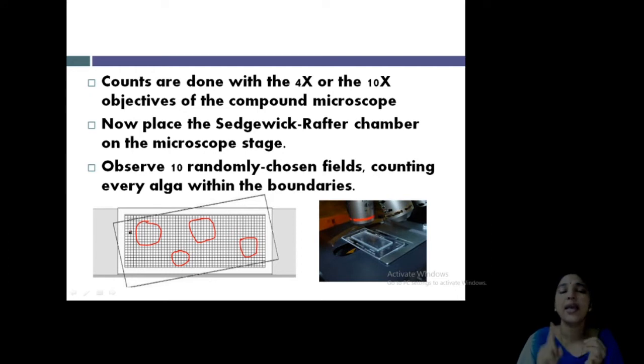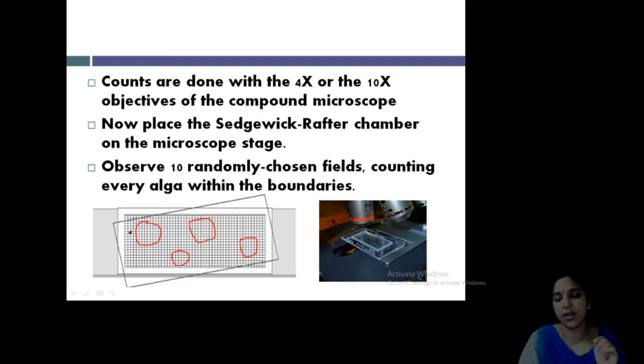So the SR cell is a very commonly used counting technique, a simple, low-tech method that we can use in our laboratories. It is prepared from a glass slide with a chamber with grids, of a particular size, overall 100 mm square. Then a cover glass of somewhat the same size is kept on the chamber. Then take a 1 ml sample, put it into the chamber, wait, then it will spread uniformly. Then look under the microscope in 4x or 10x, take different fields and count the algae. That's all about the SR cell.